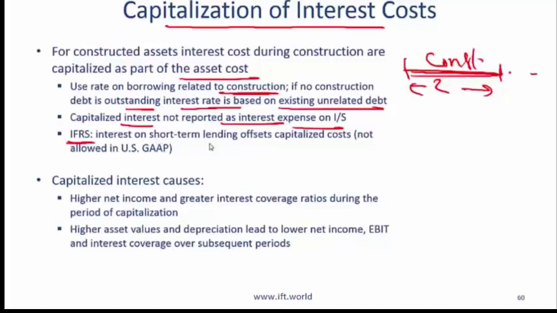IFRS says that interest on short-term lending offsets capital costs. So what does this mean? That you borrow 2 million and use that 2 million for construction. Obviously you are paying interest on the 2 million, but if that 2 million is sitting in your current account and you do get some interest, then according to IFRS, the interest that you get can offset the payments that you make. US GAAP does not allow that.